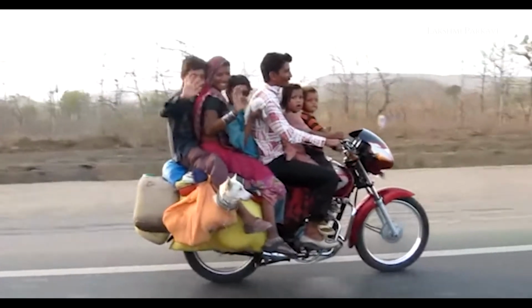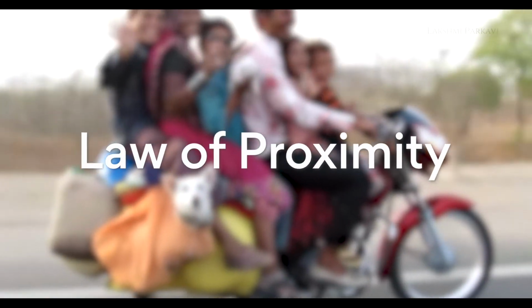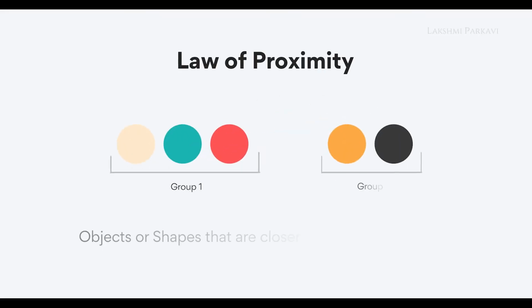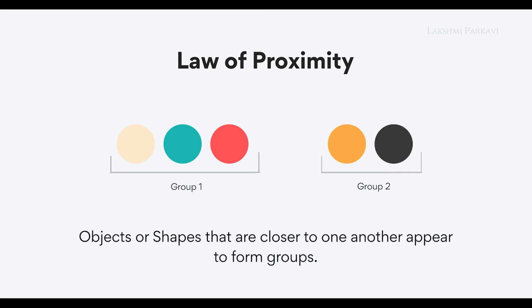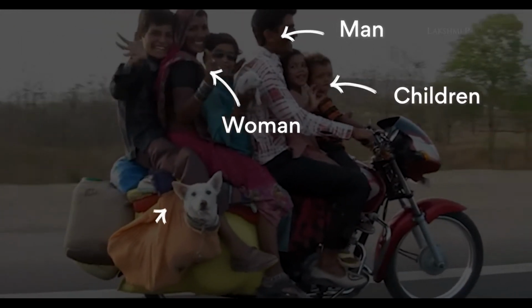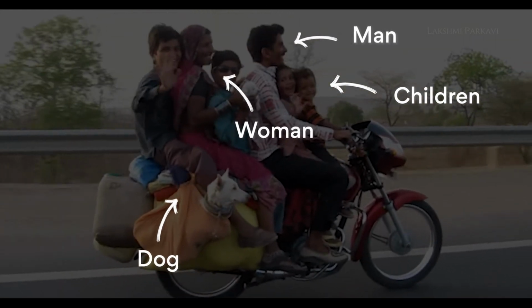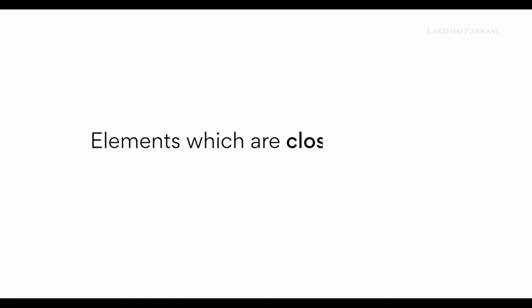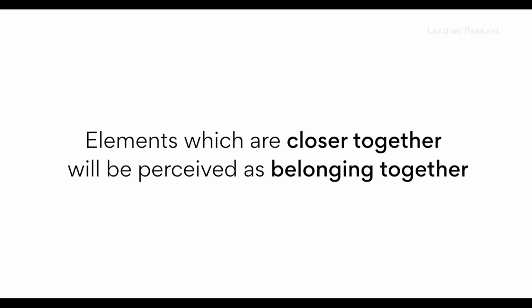Speaking about wheels, check out these wheels on Indian roads, presenting you the law of proximity. The law of proximity states that objects or shapes that are close to one another appear to form groups. If you look at this video, the man, the woman, the children and the dog in the bag are different from each other, yet they appear as a tightly knitted group. Elements which are closer together will be perceived as belonging together.